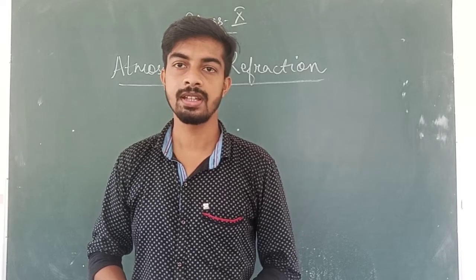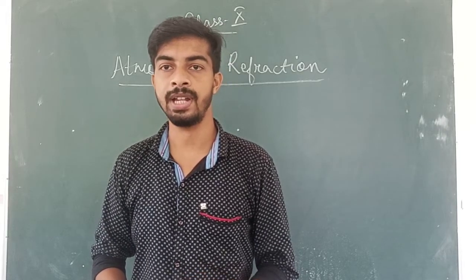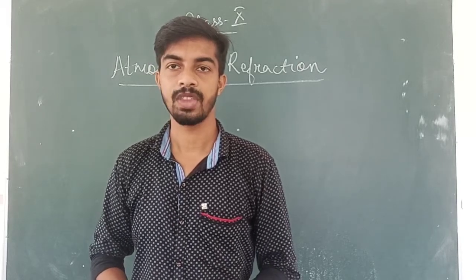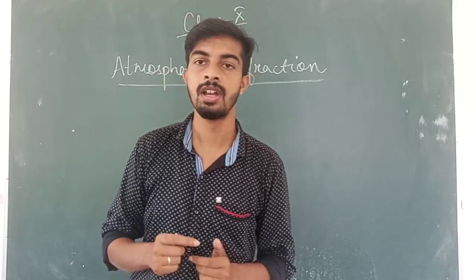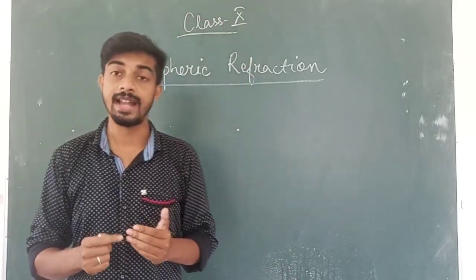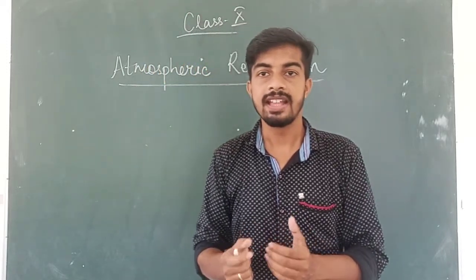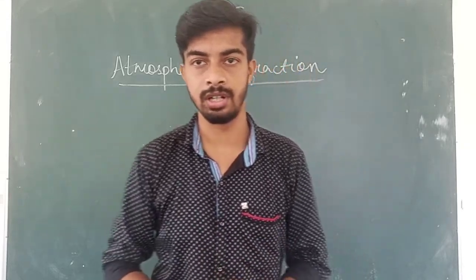All these layers of gases act as a transparent medium and help the light reach the Earth's surface. But in the meantime, there comes the density of the gases, which acts as a denser medium for the light traveling through space to our Earth.